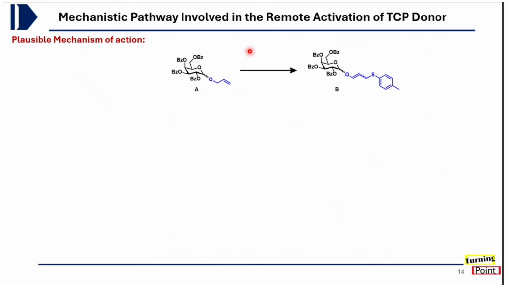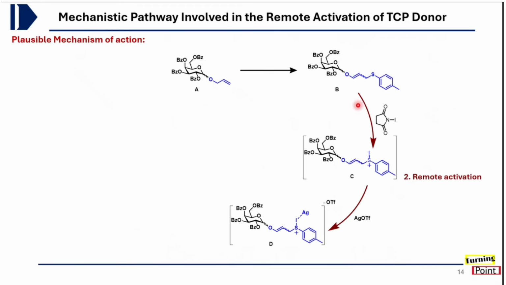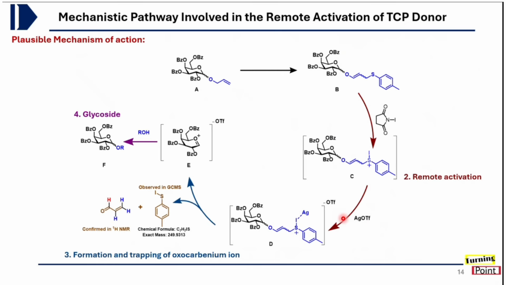In that, first the allyl group is transformed to the TCP donor, and when this TCP donor is treated with NIS, it forms this kind of intermediate where the iodine is attached to sulfur. Then after addition of the second promoter, silver triflate, it activates it further and leads to the formation of this iodothioallyl intermediate and acrolein intermediate.